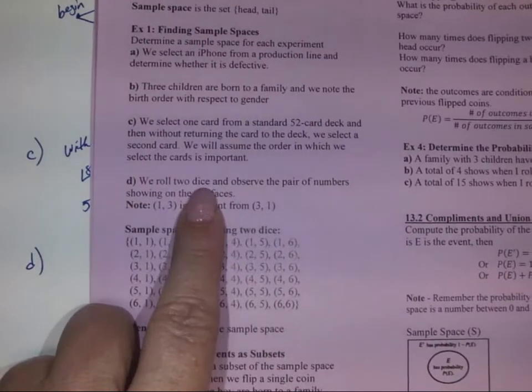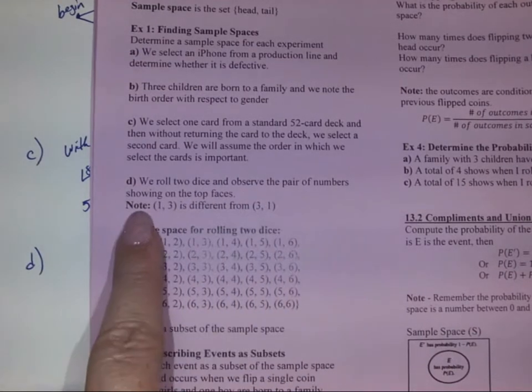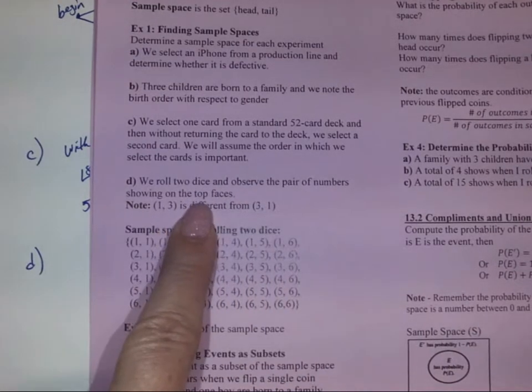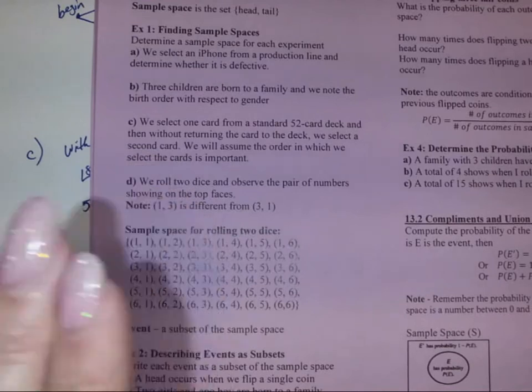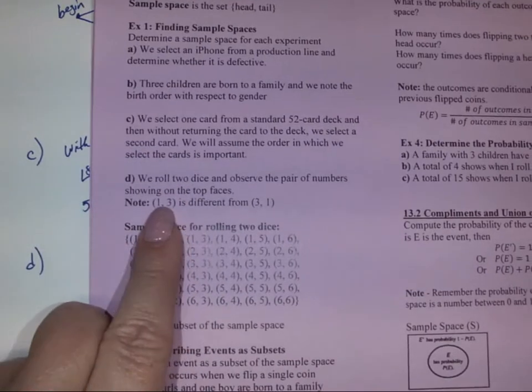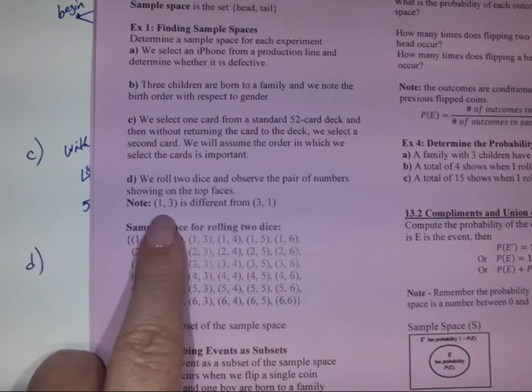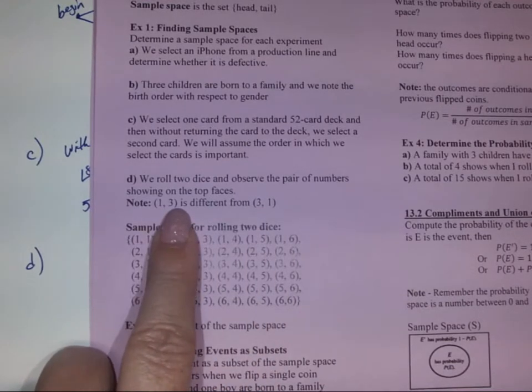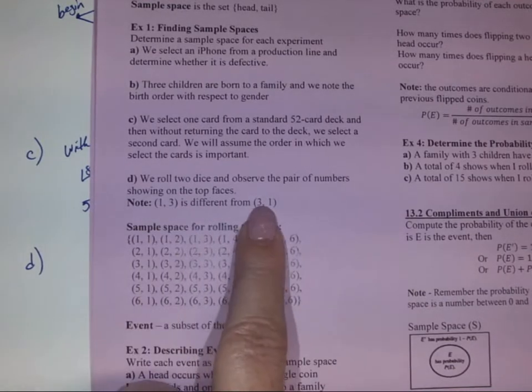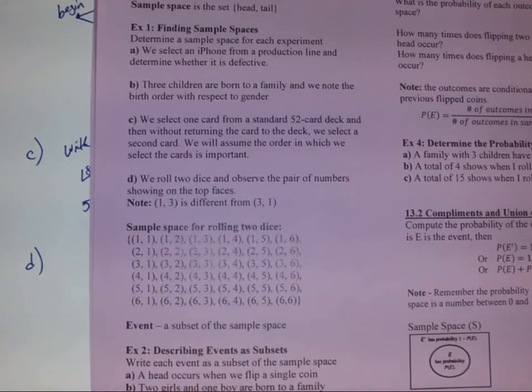We roll 2 dice and observe the pair of numbers showing up on the top faces, so on the ones that are on the top of the die. We note that (1, 3) is different from (3, 1) because this would be the first die, this is the second die, first and second. So we're looking at how many ways are we going to make this happen.